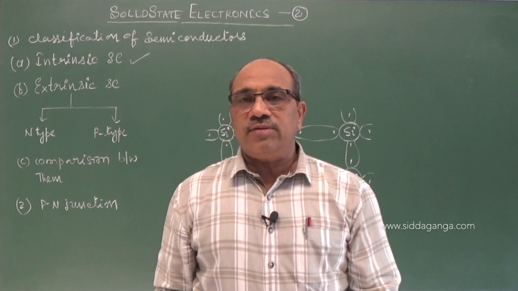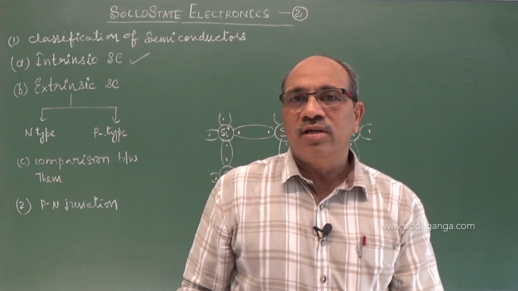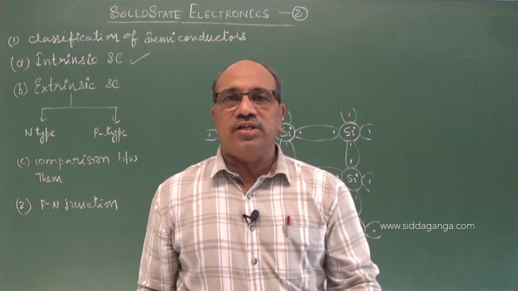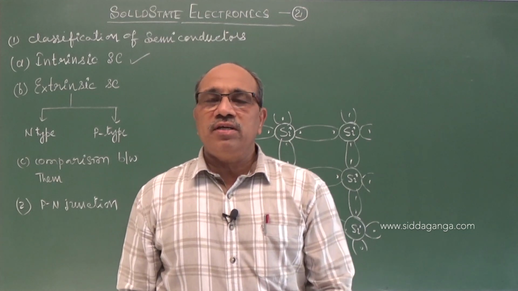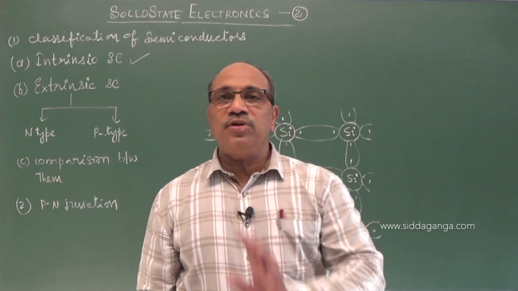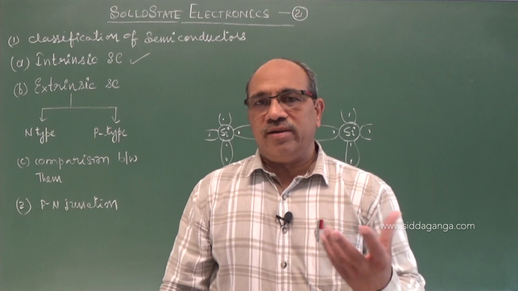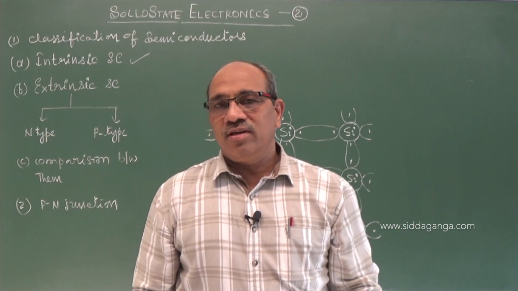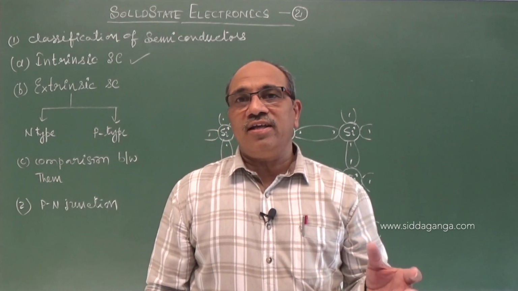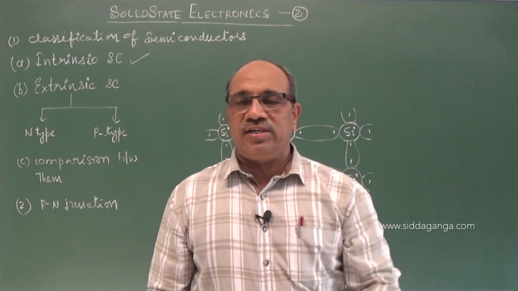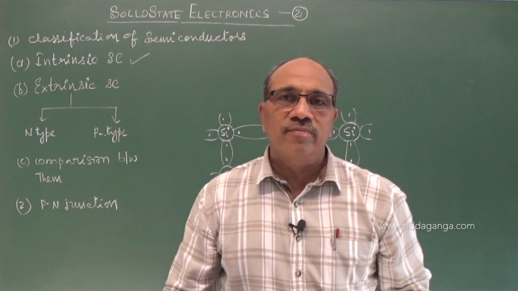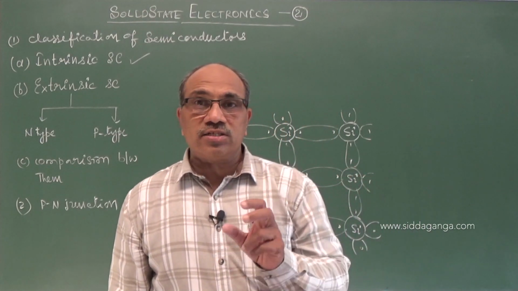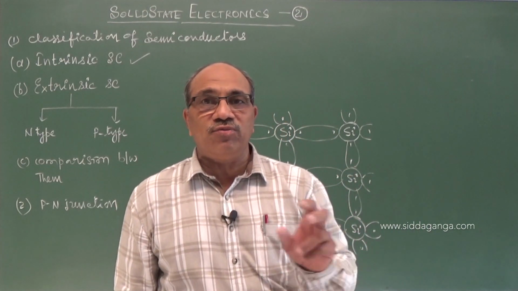Now, extrinsic semiconductor, I told you, is obtained by adding impurities. A desired impurity can be added in the required amount. We cannot add any amount, or atoms of any element. There is a limitation, because the crystal structure of the original crystal should not be damaged.